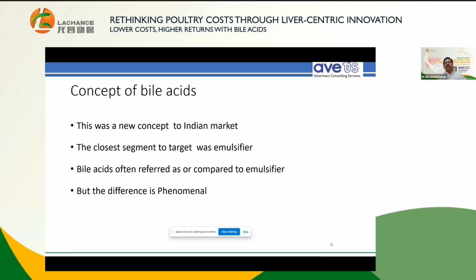The closest segment of the product was emulsifier, because if you go to a customer where the product would be sold, ultimately there should be a certain category, and the closest category was emulsifier. But the moment you compare the product with the emulsifier in terms of pricing, there is no comparison. Hence, that is also a challenge. But then the differentiation comes into force, and the difference is indeed phenomenal.